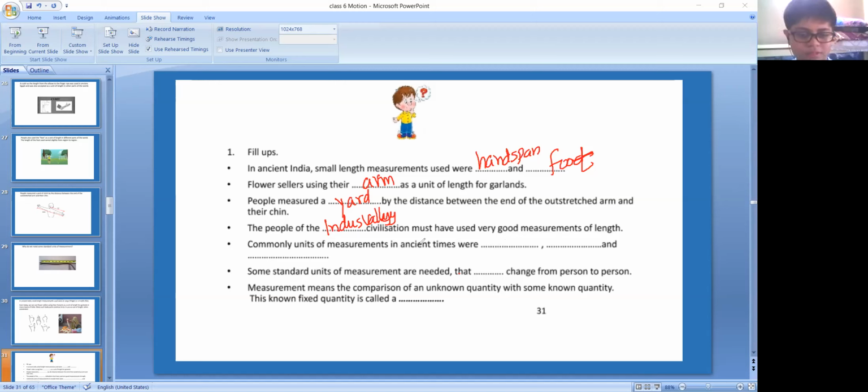Measurement changes. Measurement means the comparison of an unknown quantity with some known quantity. This known fixed quantity is called dash. What is it? Unit. Measurement means the comparison of an unknown quantity with some known quantity. This fixed quantity we call a unit.